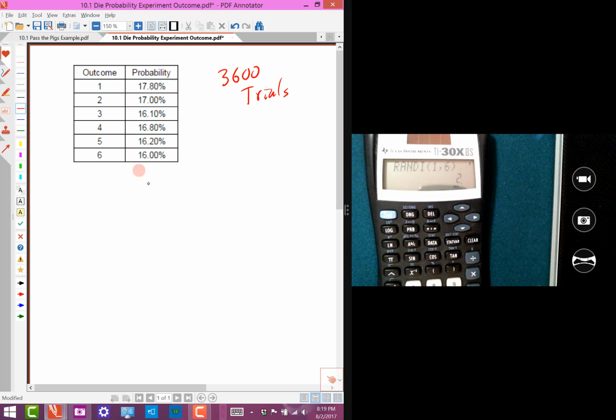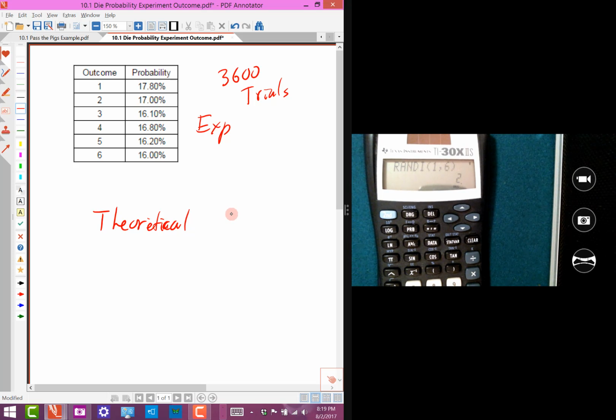What I'd like you to notice is this is an experimental probability. These are not all going to be the same. But I'd also like you to think back, well, if there are 6 outcomes, so this is experimental, and if we did this theoretical, there we go.